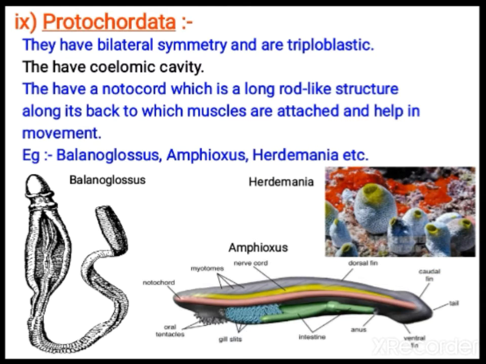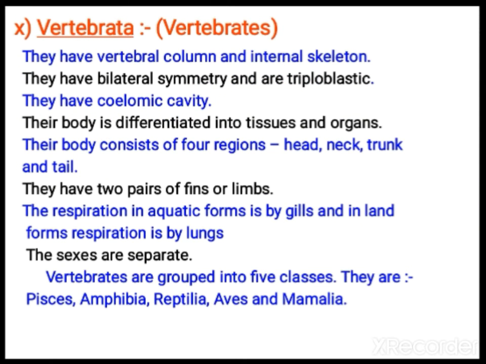All these organisms show a notochord either in the adult stage or in the larval stage. During growth they show it, otherwise in the adult stage. At any stage of their life, they show a notochord. So that's why they come under Protochordata. They are primitive chordata. Next is vertebrata.